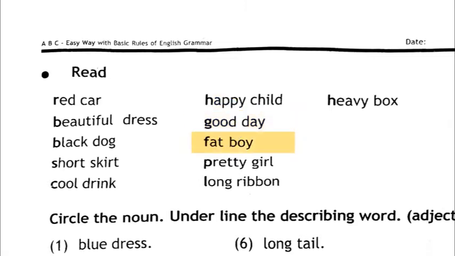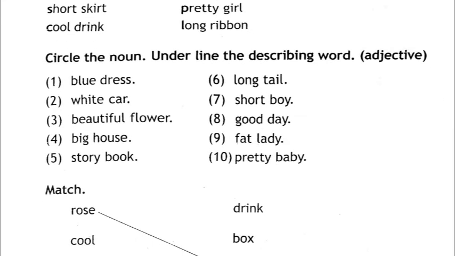Fat boy. They are saying more about the boy. So they are describing the boy, so the word fat becomes the adjective. Pretty girl. The word pretty is the adjective or the describing word. Long ribbon. The adjective is long. Heavy box. Here again the describing word, or the adjective, is heavy. Okay children, I hope you can read the short sentences. It's not difficult. Okay, now let's go to the next.